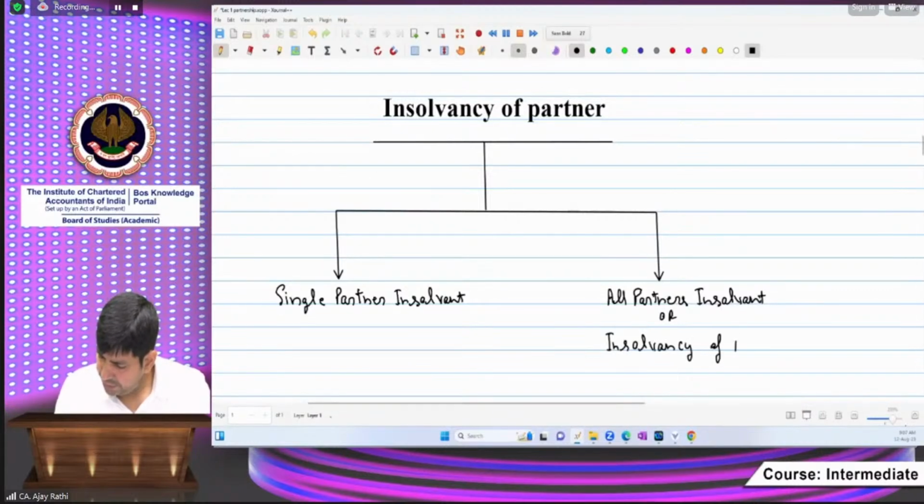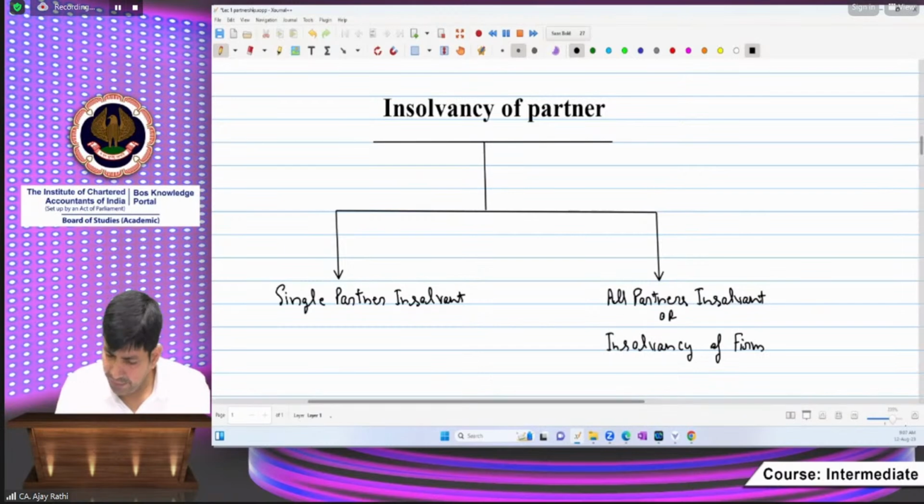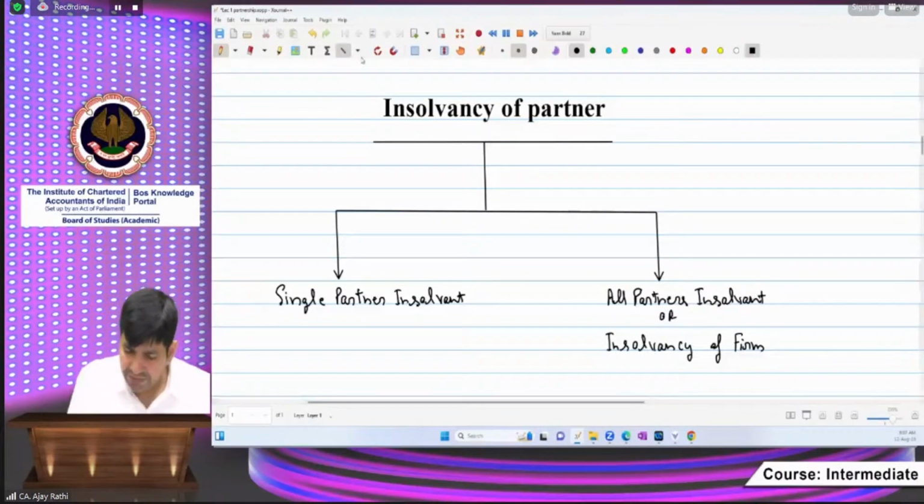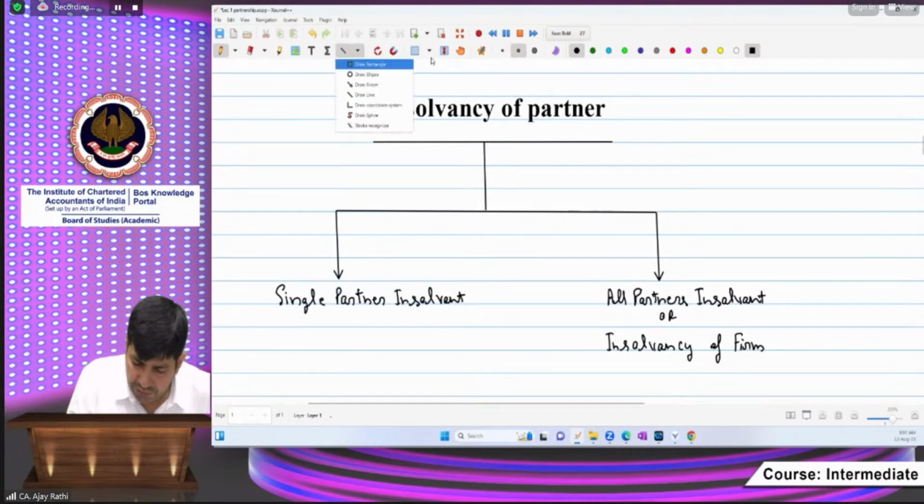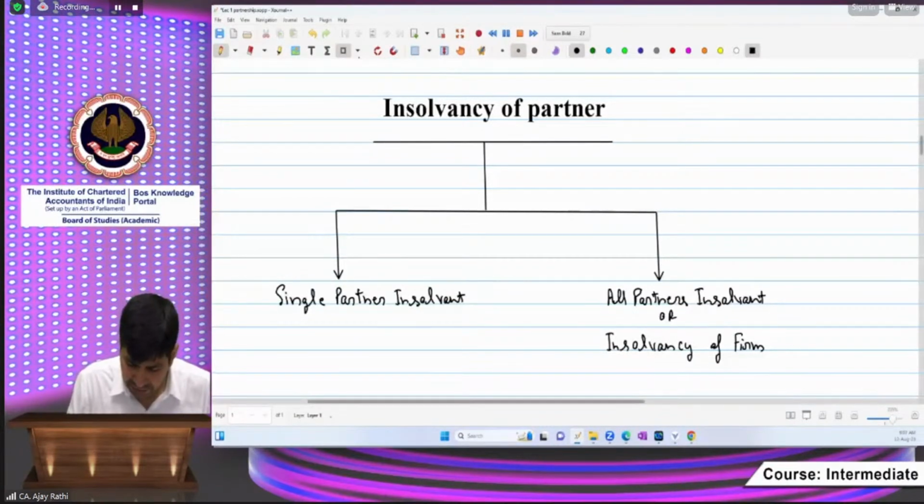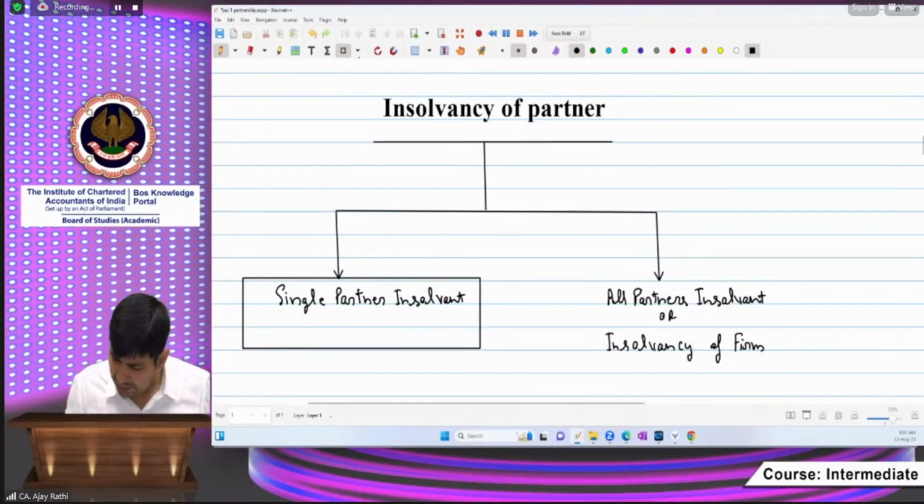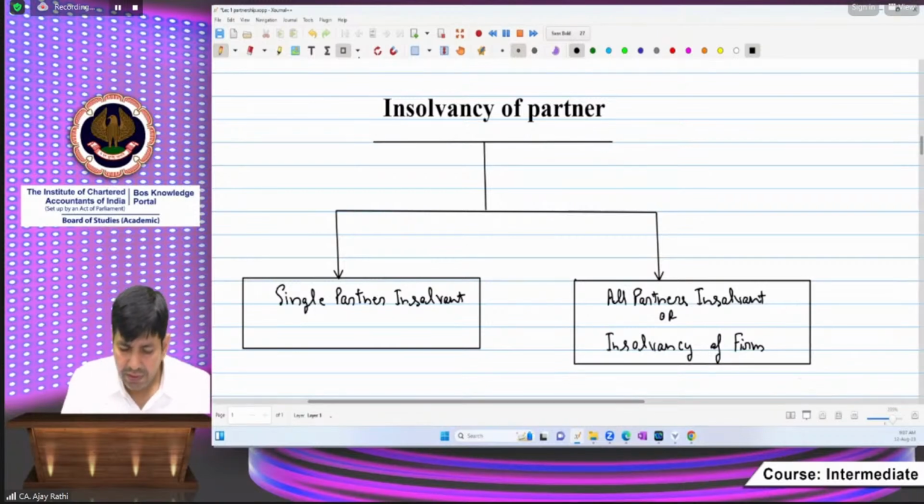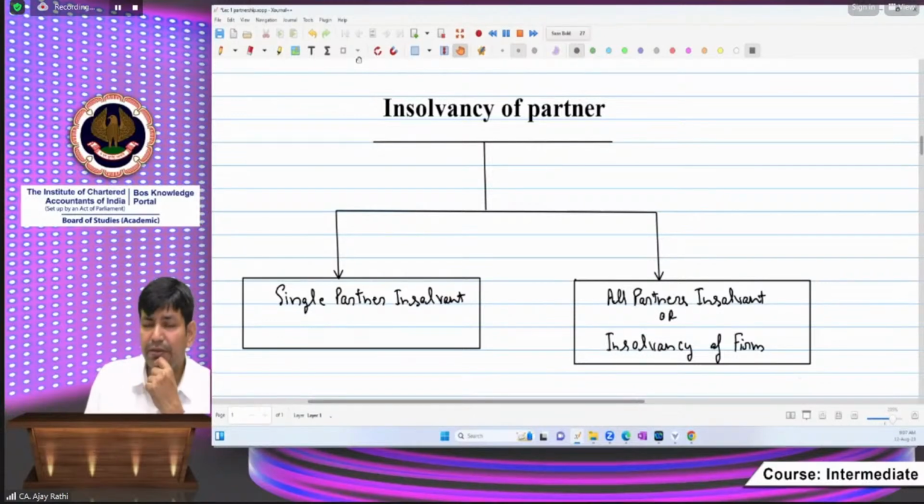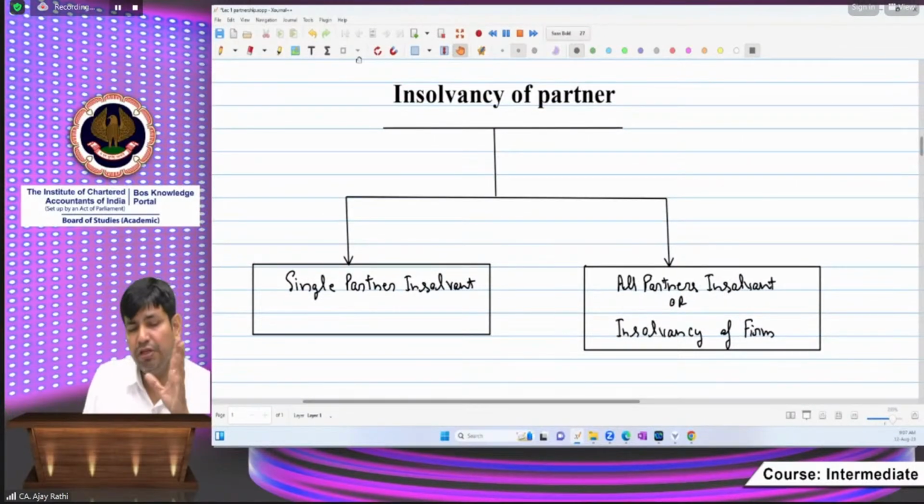Beta, since we have very limited time, I do not want to mess up with the question, and I also don't want to leave even a single point. So please do just one thing, do the things simultaneously. When I say please note, then please note. So beta, insolvency of a single partner and insolvency of all the partners. Sir, what do you mean by insolvent? And I am teaching you in this way as if you have never read this chapter.